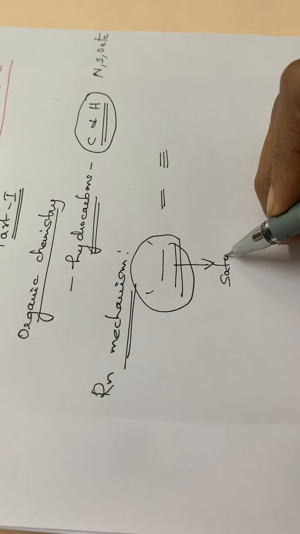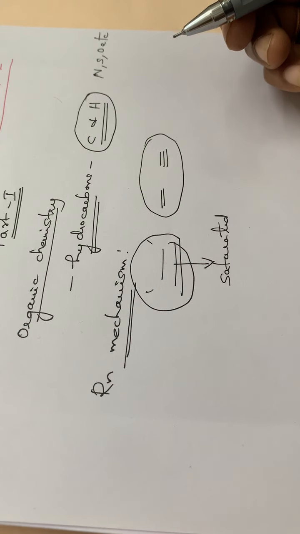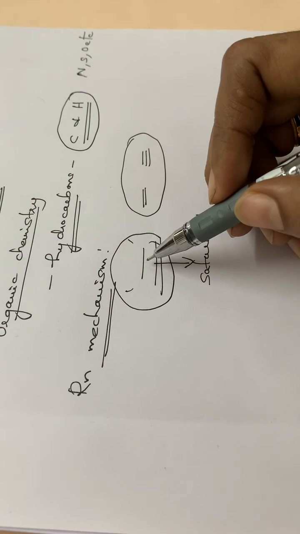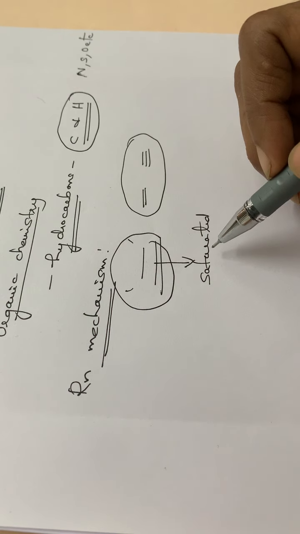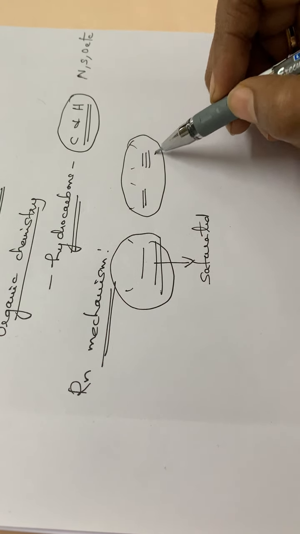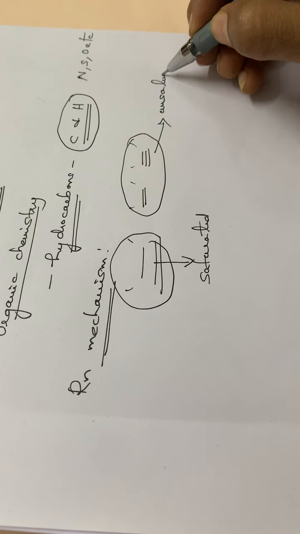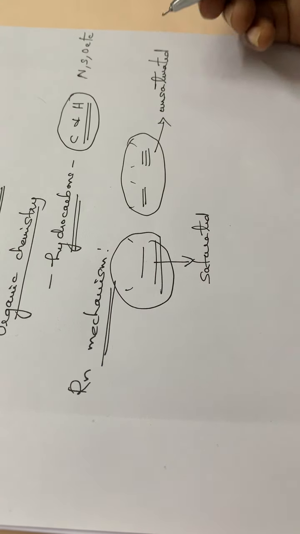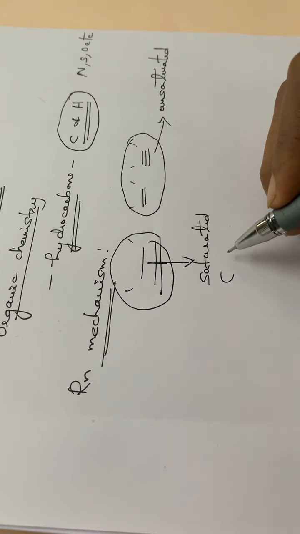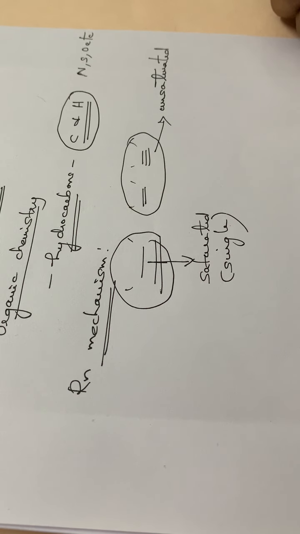That all you have studied in your plus 2 itself, or I think it will be starting from the 9th standard itself, the study of organic compounds. Those compounds with double as well as triple bonds are called unsaturated compounds.